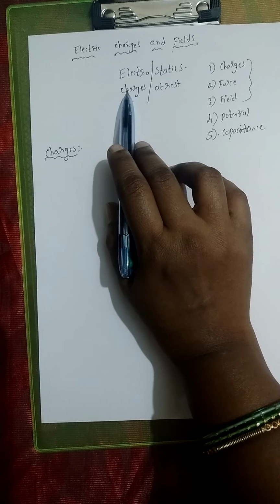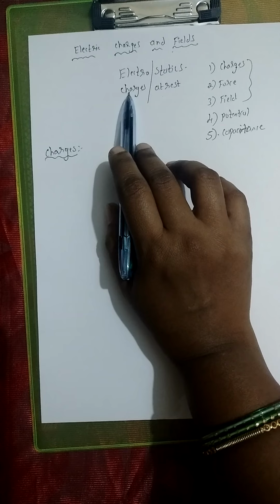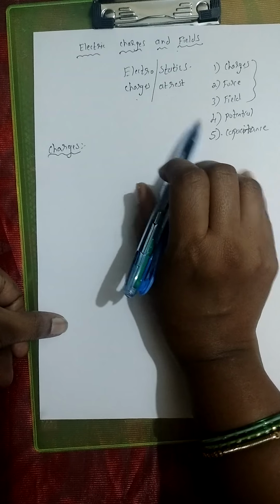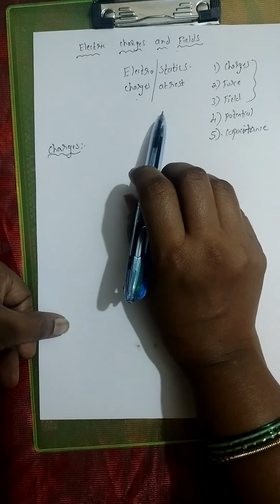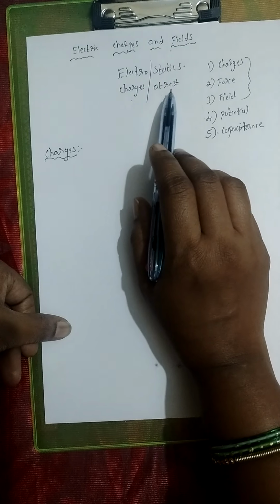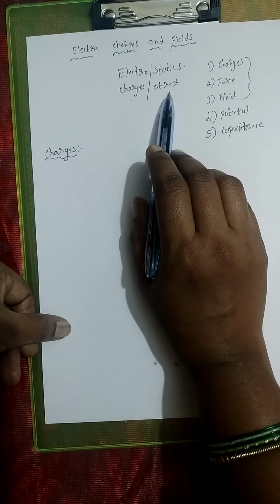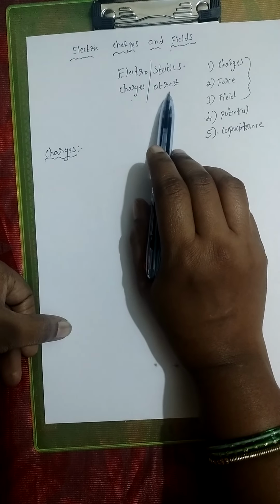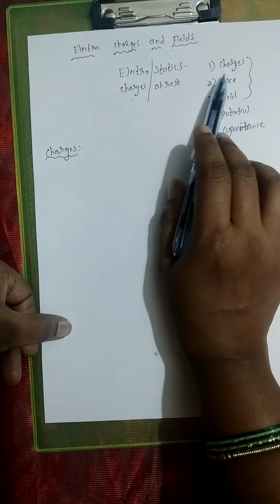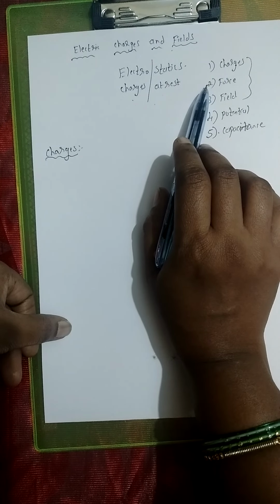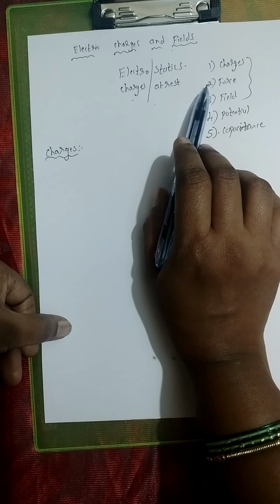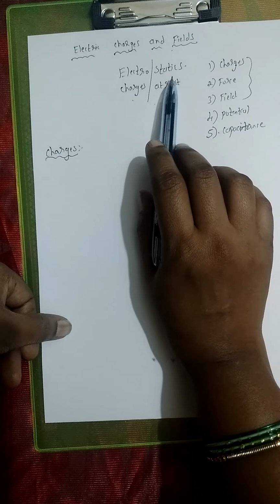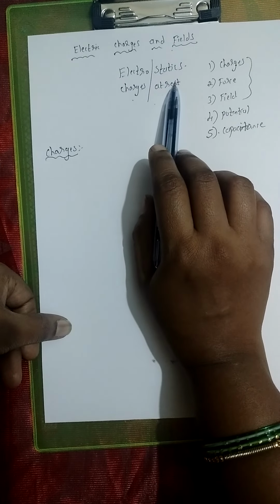So first of all, in the first two chapters, we will keep the charges at rest and we will be studying about the phenomena related to the charges at rest. And from the third chapter onwards, what are we going to do? We are going to make these charges move. That is, we are going to study about electricity. We will start studying about electricity from the third chapter where these charges are going to move, right? So first of all, let's keep these charges at rest and study the phenomena related to them so that it will be easier for us when we start studying about current electricity, that is charges in motion. Okay, so that's why the first two chapters are based on the concepts of electrostatics.